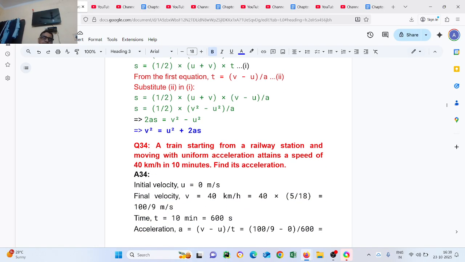Question number 34. A train starting from a railway station and moving with uniform acceleration attains a speed of 40 km per hour in 10 minutes. Find the acceleration a. Initial velocity u = 0 meter per second, final velocity 48 km per hour.